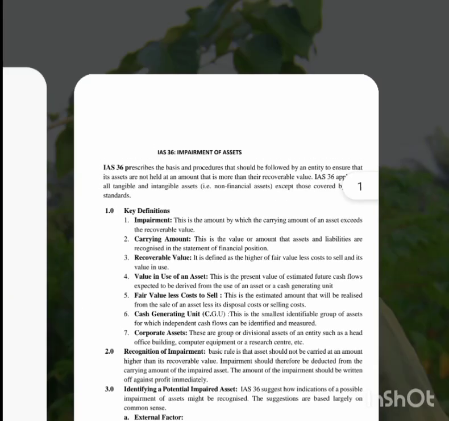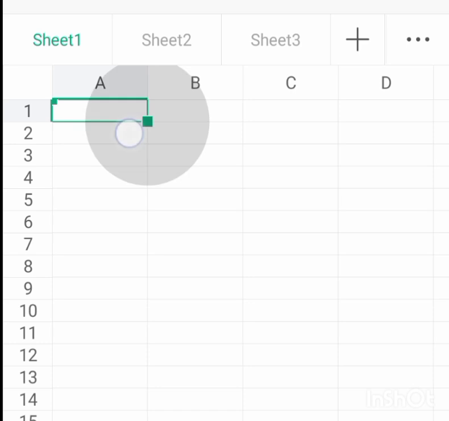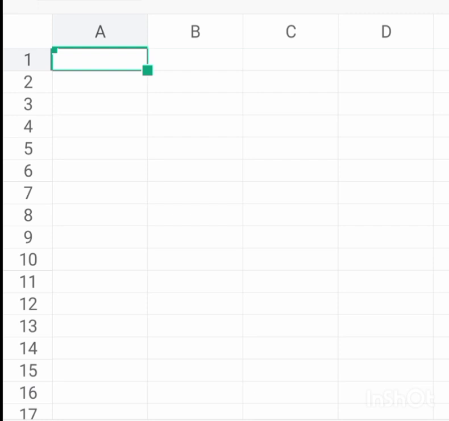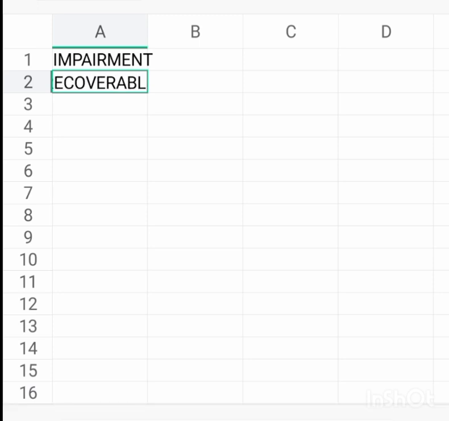So if you want to illustrate it, impairment will now be carrying amount minus recoverable amount.